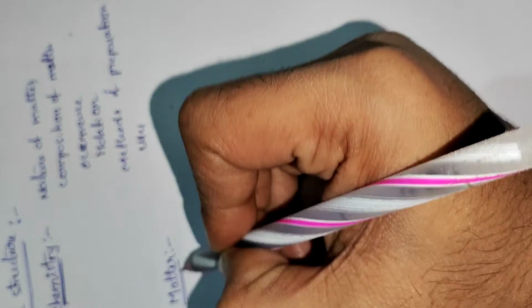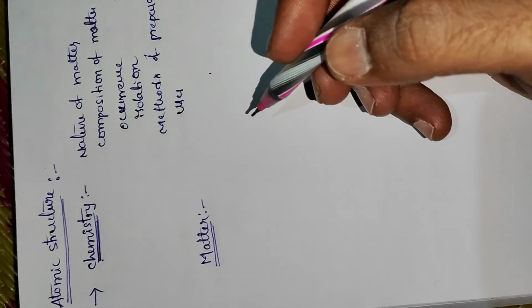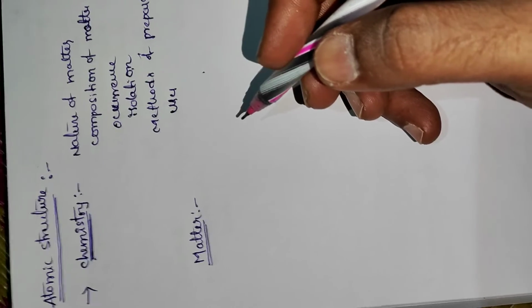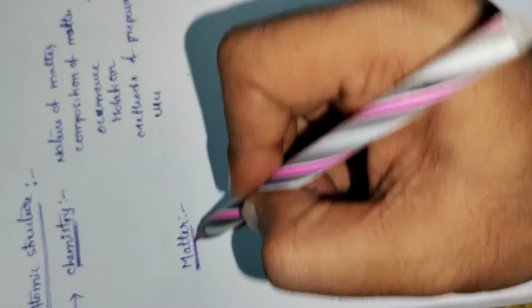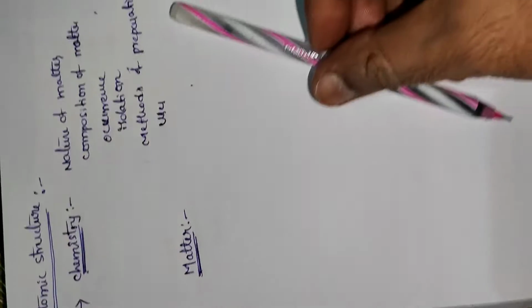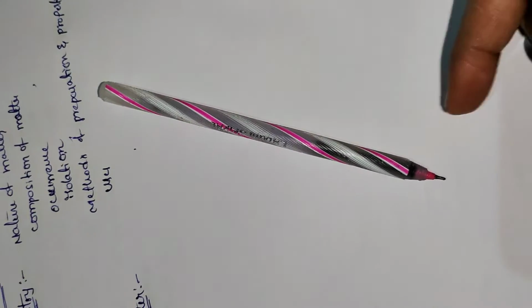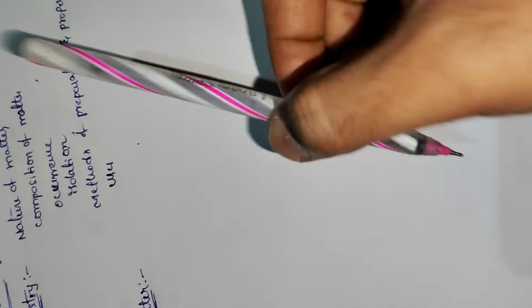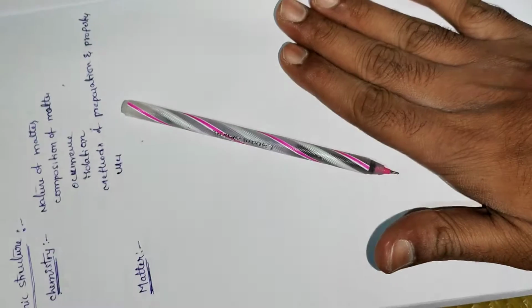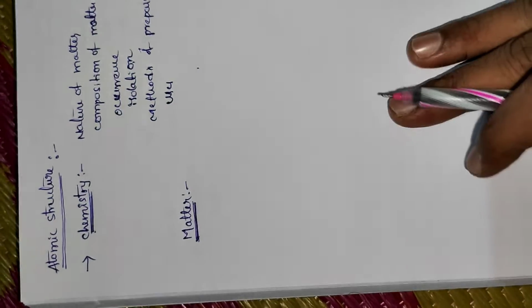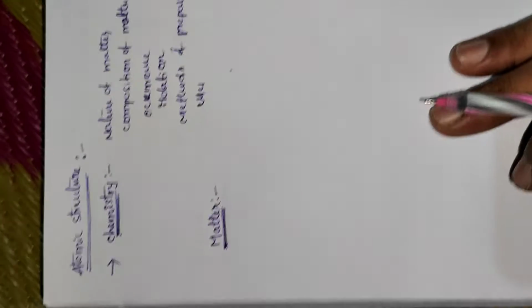What is meant by matter? Matter is anything that occupies space and has mass. For example, this pen: does it occupy some space, does it have some mass? Yes, so it is called matter. In the same way, this book also occupies some space and has some mass. That is called matter. Anything that occupies space and has mass is called matter.